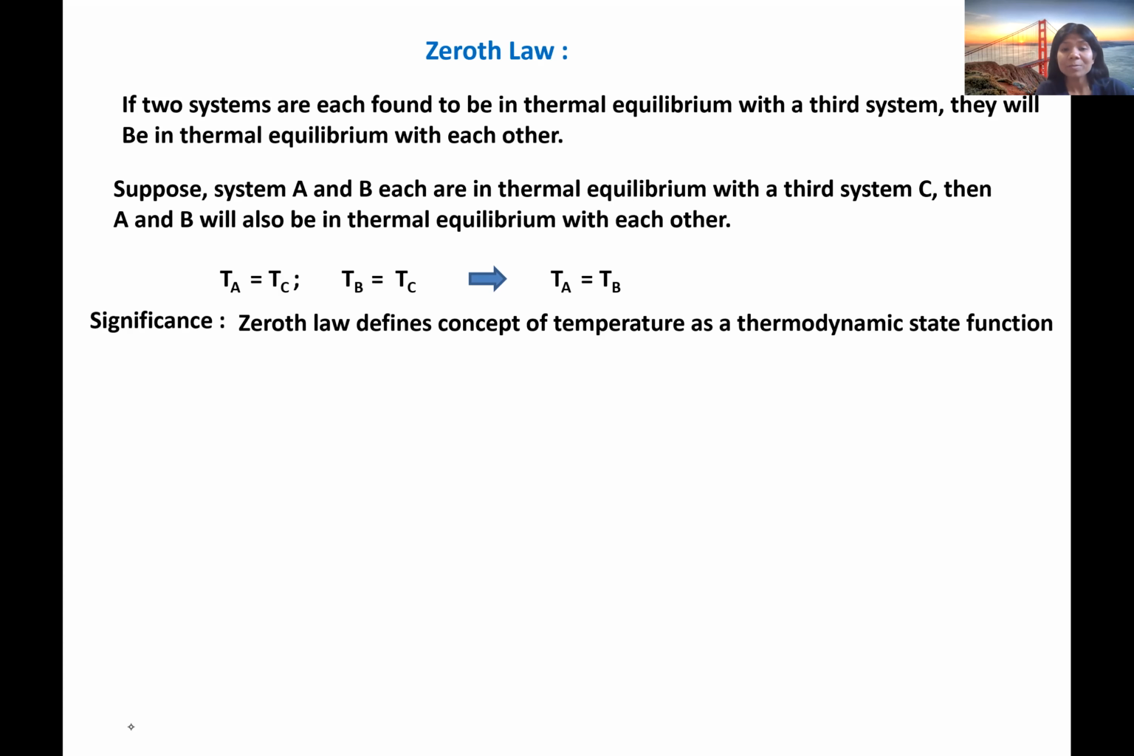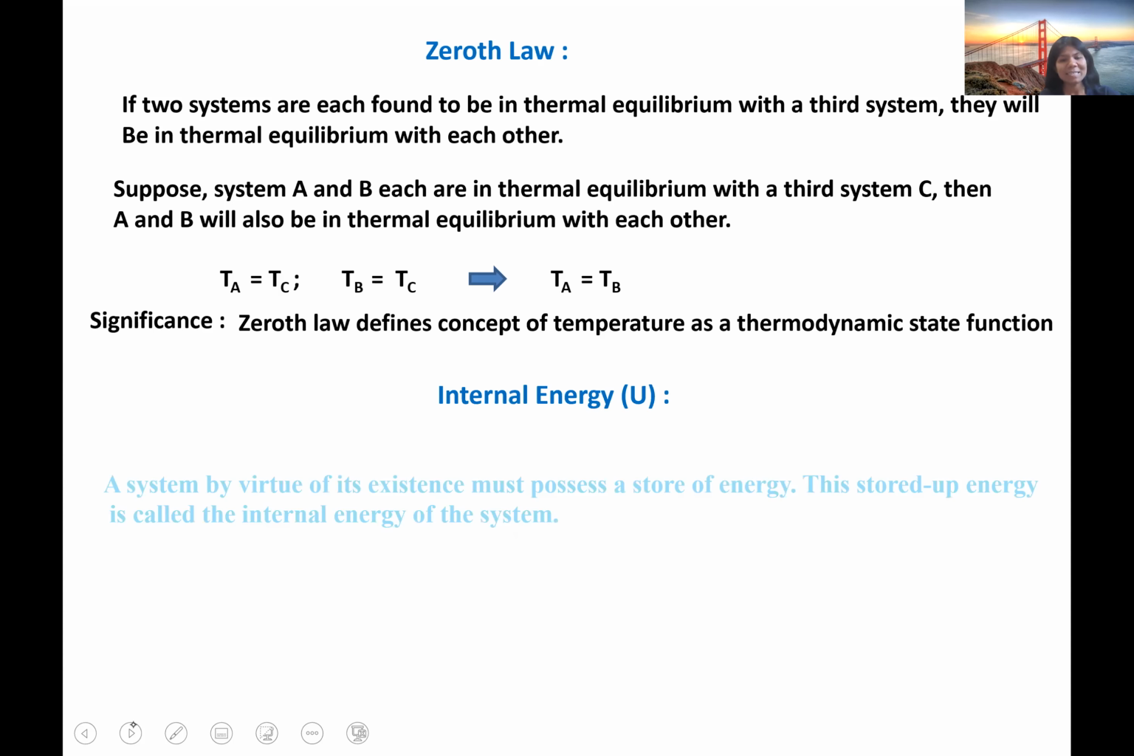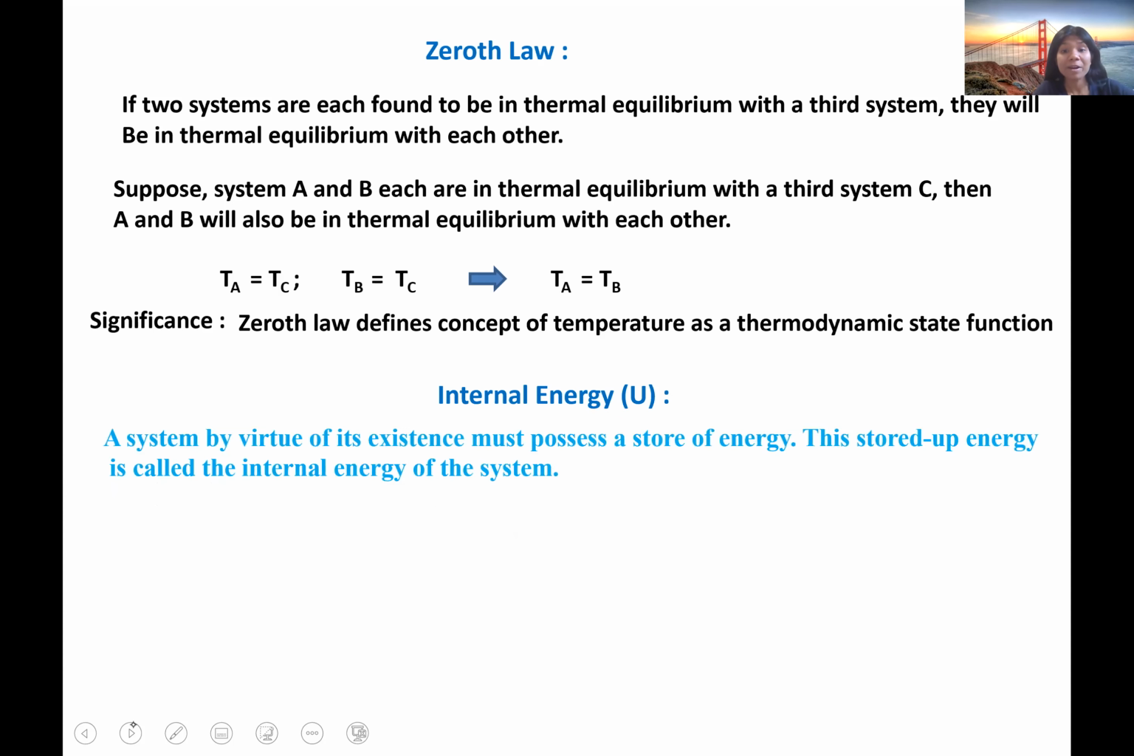So it introduces the concept of temperature. Okay, so this is the zeroth law. And let me quickly tell about internal energy. I hope you remember the internal energy terminology in the first law of thermodynamics, Q equals W plus dU. So that dU was the change in internal energy.